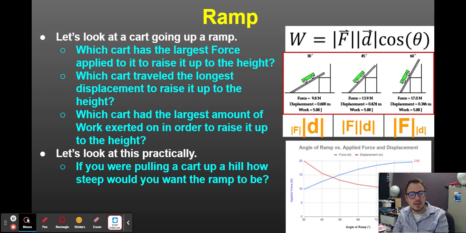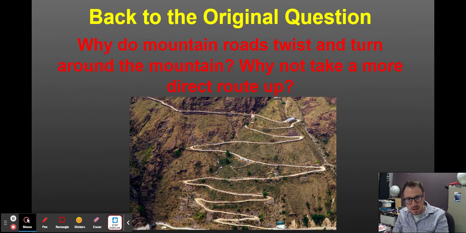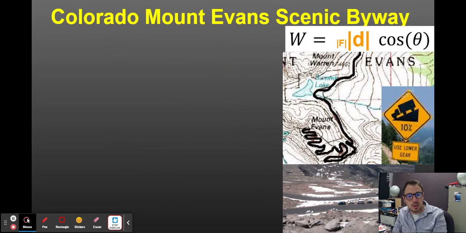So if we're looking at the ramps off to the right, I like to think of it as trading it in. If I don't want all this force, I can just trade some of that in, but I have to get more distance. So notice that one with a longer ramp is at a 30-degree angle. You're going to apply less force, but over a larger distance. And as that displacement goes down, you have a larger force. That's what roads do. Roads going up mountains, these switchbacks, are like an extended ramp. So you apply a smaller force for a larger distance.